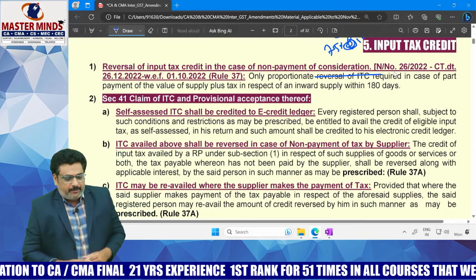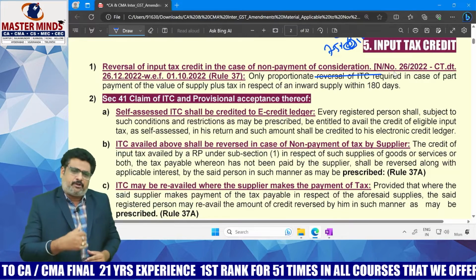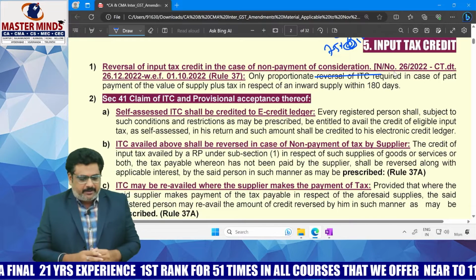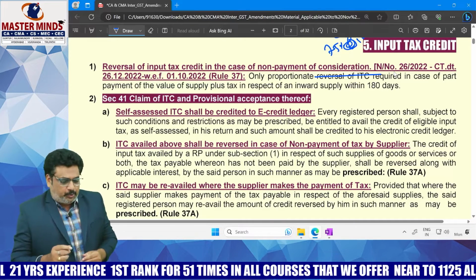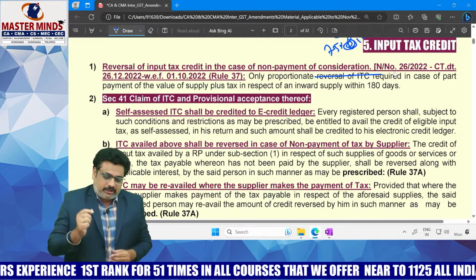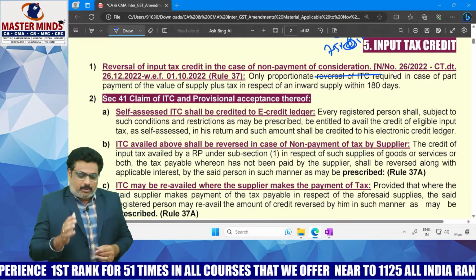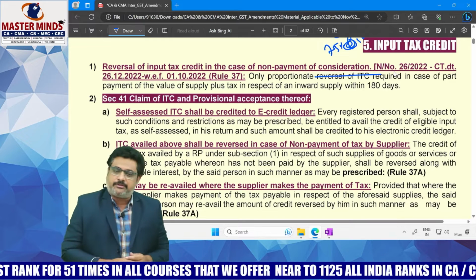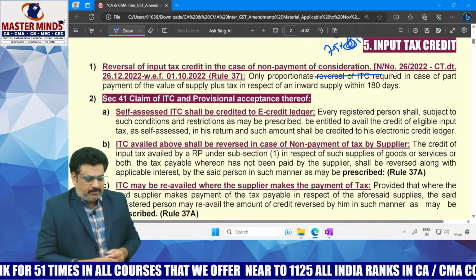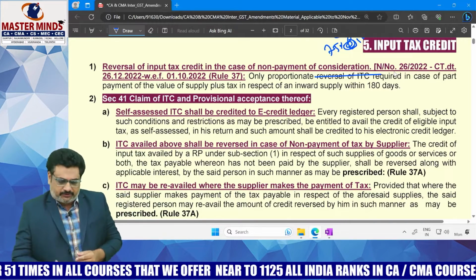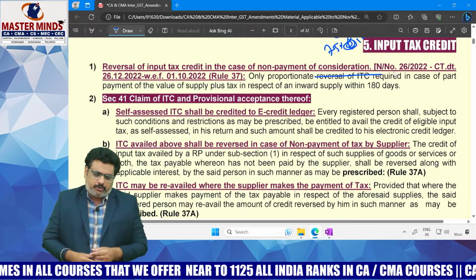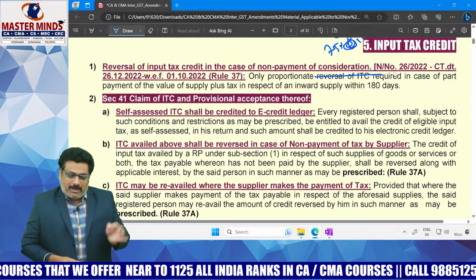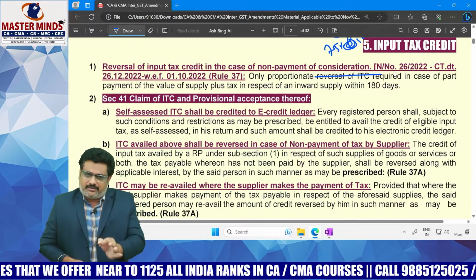That means if you made part payment of consideration and only part was unpaid, then only proportionate ITC shall be reversed and not the entire amount of ITC. That is the first point. If the part payment was done, then only the proportionate amount of ITC shall be reversed and not the entire amount of ITC.